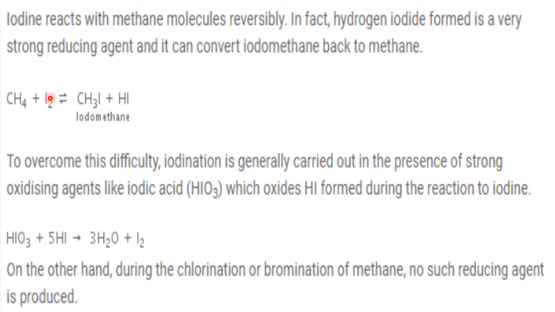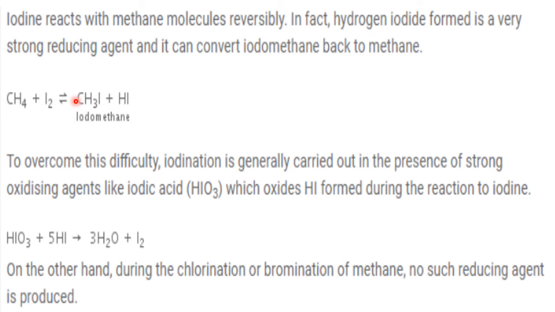So the reaction of methane with iodine is very slow. Okay, by chance if it happens, methyl iodide forms, HI forms, again they react and give back the starting materials, because it is a very slow reaction. It doesn't want to react. If it reacts to some extent, it forms and again it will react and come back. This is called a reversible reaction. So the reaction of iodine with methane is reversible in nature. But how to get methyl iodide then? I want methyl iodide. If it forms and again reacts and comes back, then what is the use?